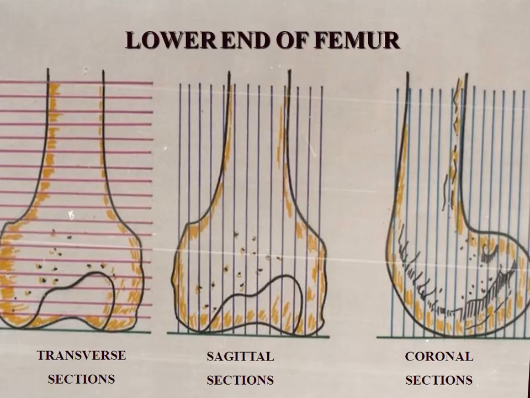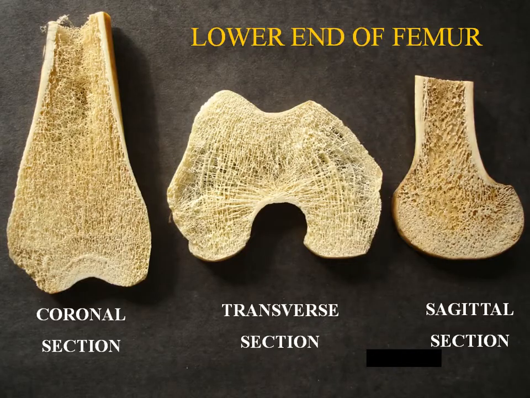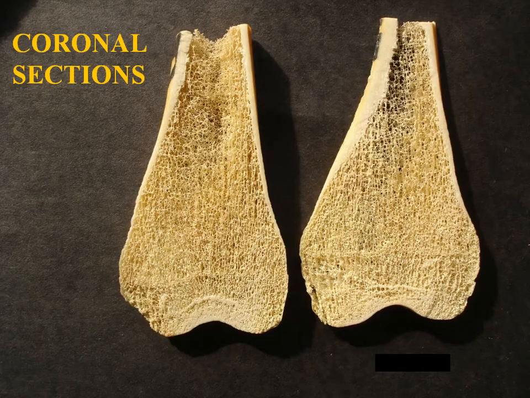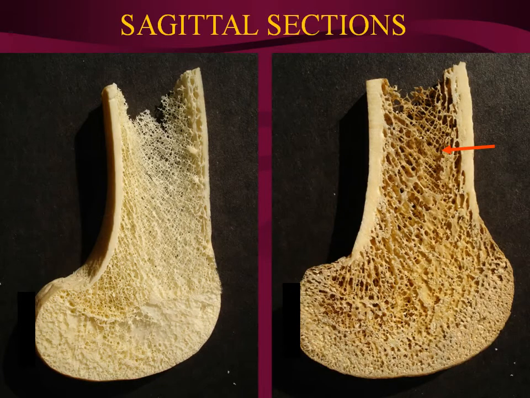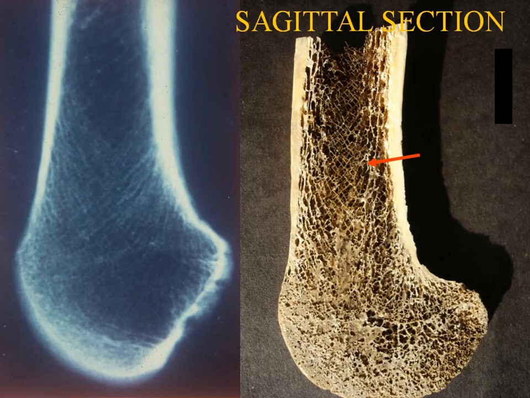Then we studied the lower end of the femur, and the movements occurring in the knee are only in the sagittal plane. So here the trabeculae, that same kind of feature is seen only in the sagittal sections. As you can see here, the same feature is seen of decussation of the same arching network only in the sagittal sections.